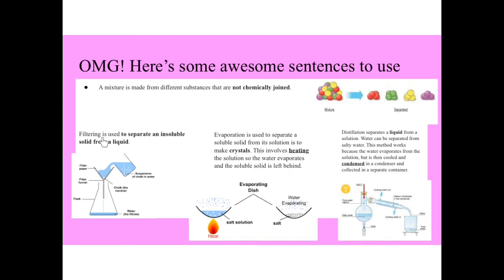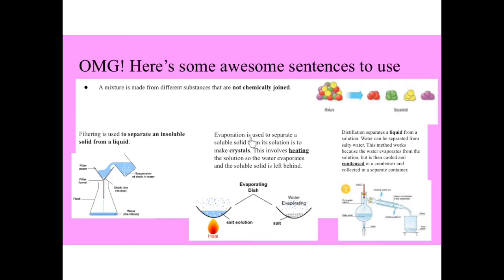So filtering is used to separate an insoluble solid from a liquid. So you've got water mixed with chalk. Chalk is insoluble, so it won't dissolve. How do you get the chalk out from the water? You filter it using filter paper and a funnel. Filter it out. The water should then end up in the flask and you should have the chalk left as a suspension at the top. So that's if you've got an insoluble solid.